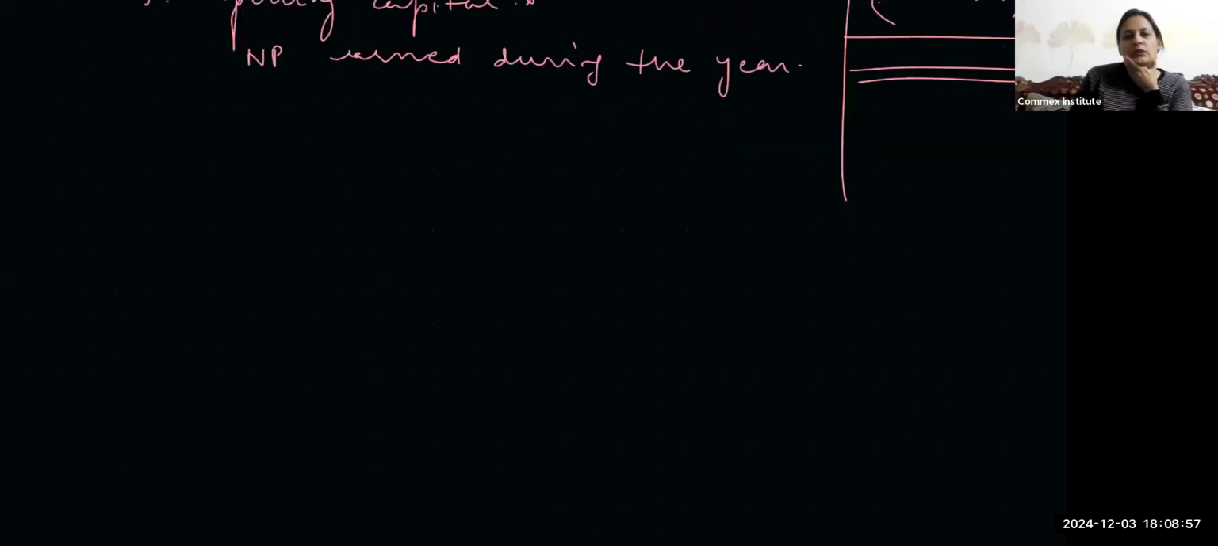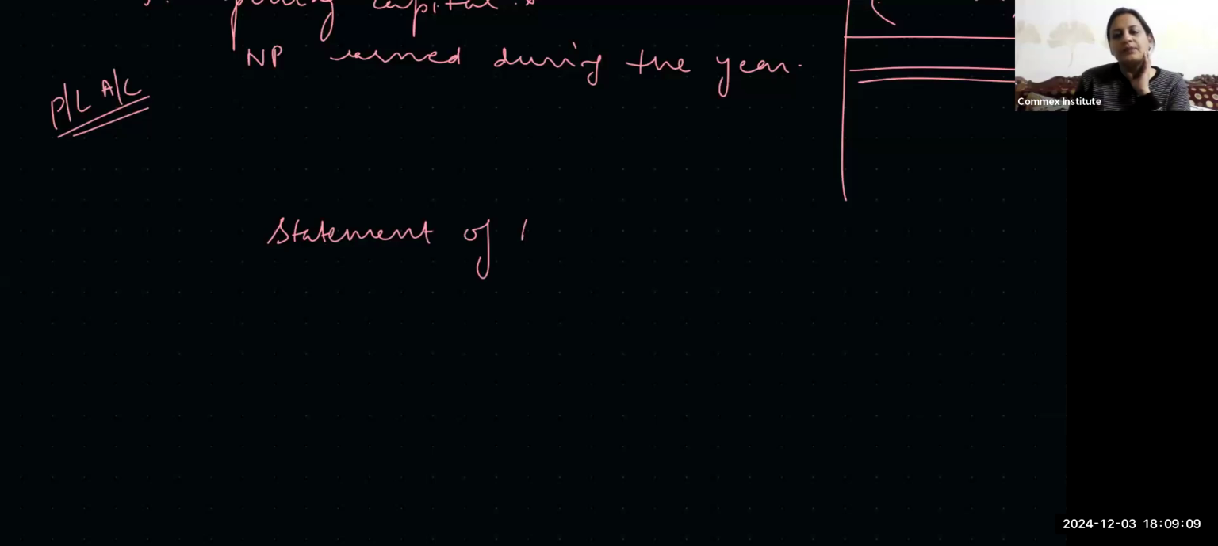Next is my kind of P&L account; what is above is the P&L account in a way. And now I am telling you the statement of affairs. So statement of affairs, or you can say basically the balance sheet. Okay, not exactly the balance sheet. There is a difference between balance sheet and statement of affairs.